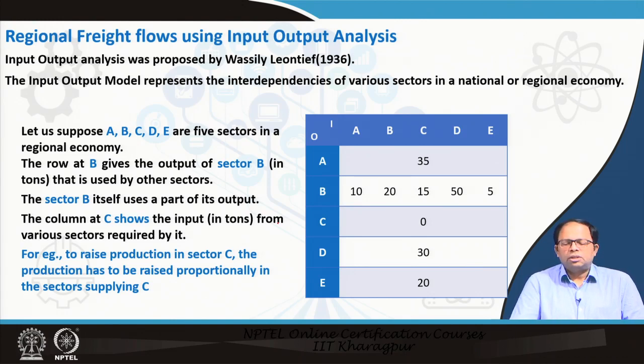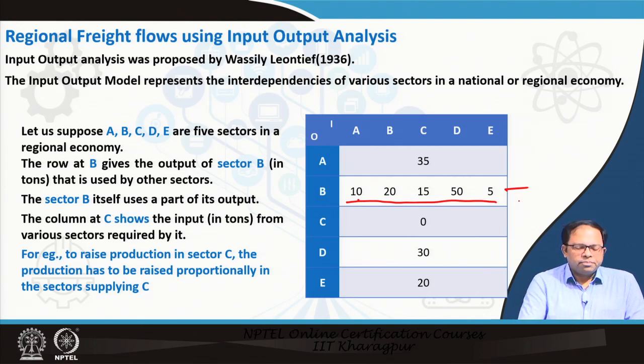That is what is shown in this particular table, where A, B, C, D, E are the different sectors. At the row level, suppose over here, it shows the output of sector B in tons and how much of it is used by the other sectors: 10 tons is used by A, 20 tons is used by B, 15 tons is used by C. This could be tonnage, cost, or many other units. And then the column C shows the input in tons from various sectors required by it.